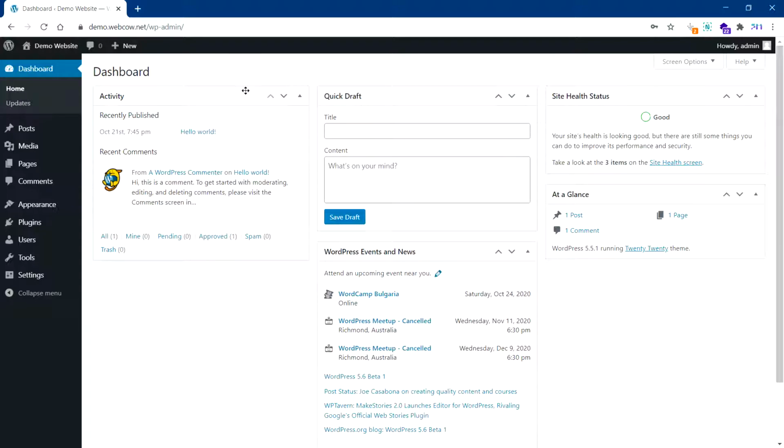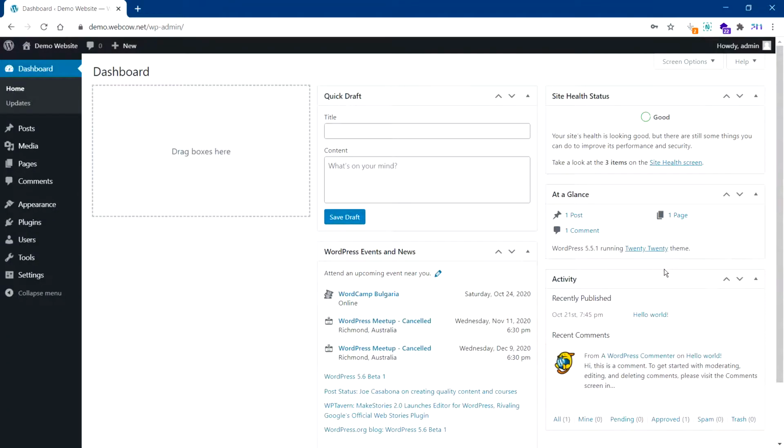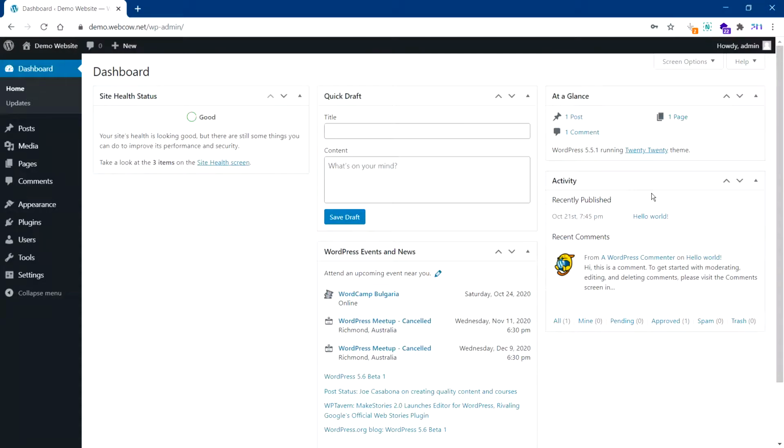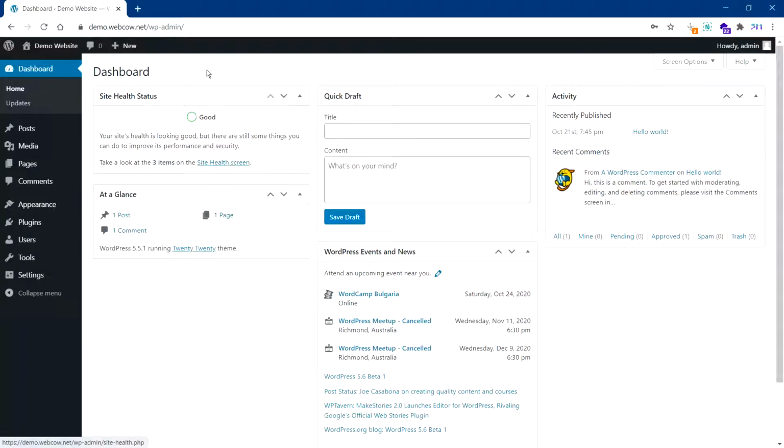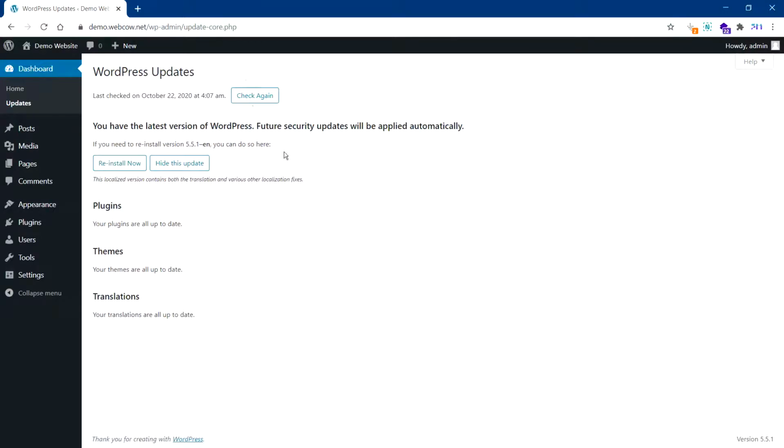You can customize it as you wish. These panels are movable. You can move them as you like. The things that are important to you, you can keep on one side. Now, some updates will show up here as well, like if the theme needs updating or if WordPress needs updating, which usually happens frequently. You can go here and see if WordPress needs updating. Of course, when updating WordPress, there are some steps you need to follow to ensure that your website doesn't go down.